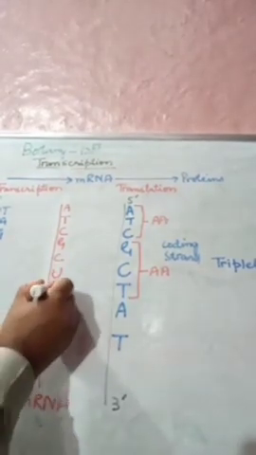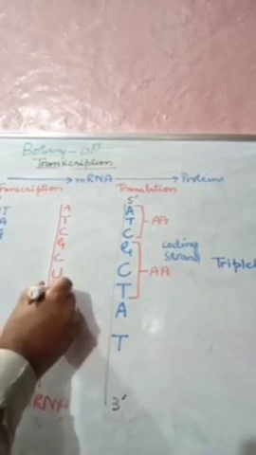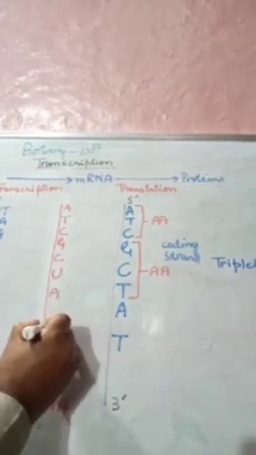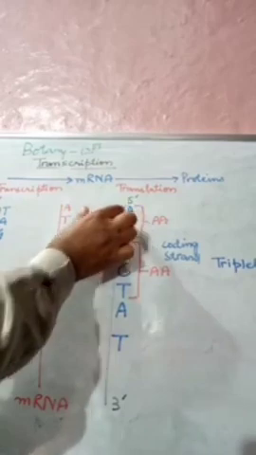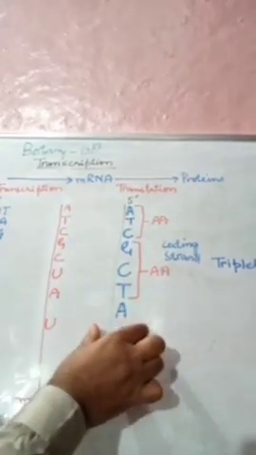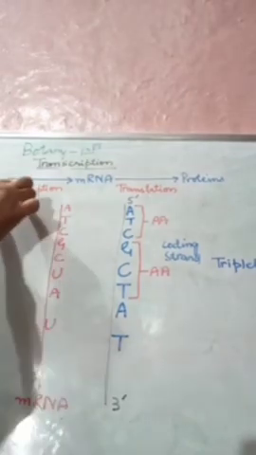Then it is U, it is T, T का क्या आ जाएगा, what we will call as the A, and A का U. So when we will see that these codes, they are somewhat similar to that of this coding strand. So this strand हमारा ये बन जाता है coding strand, and this strand becomes the template strand. This one becomes the template strand.